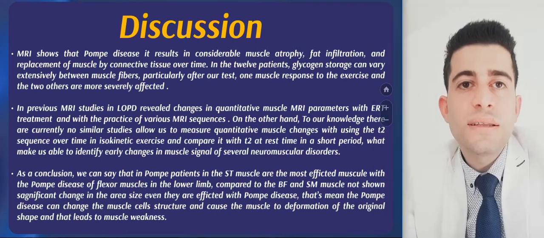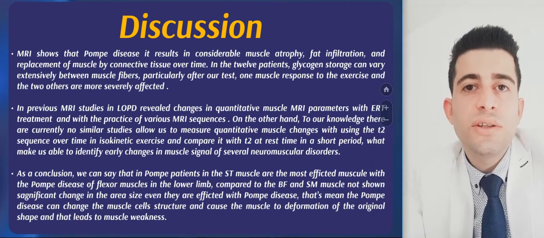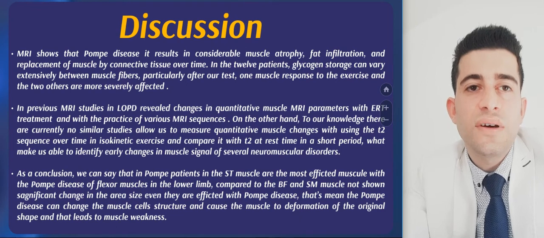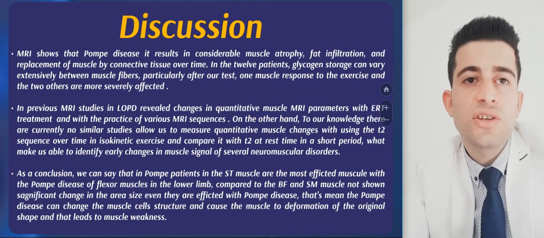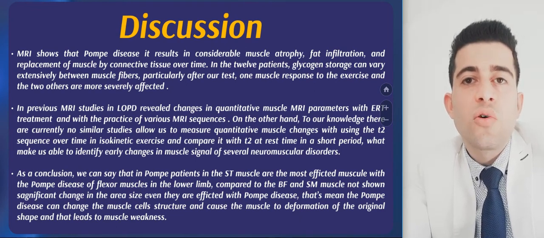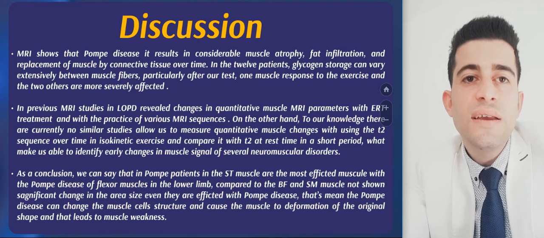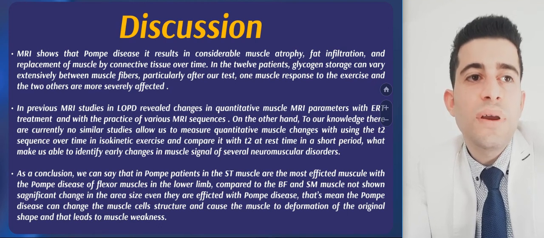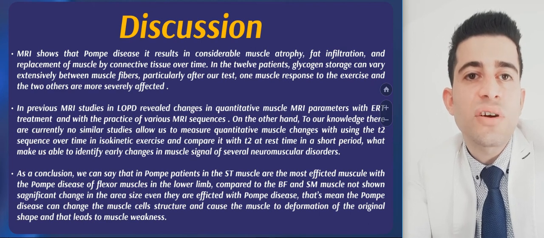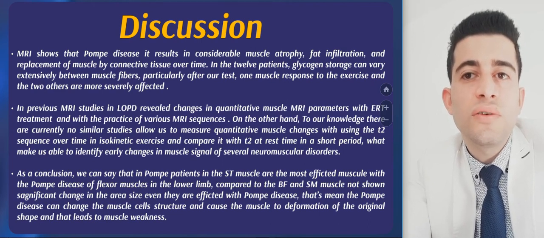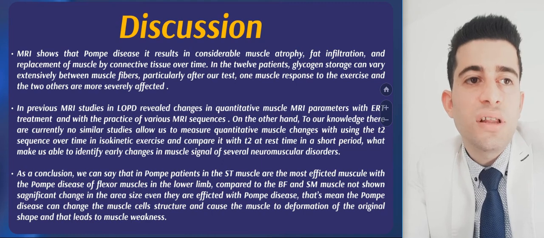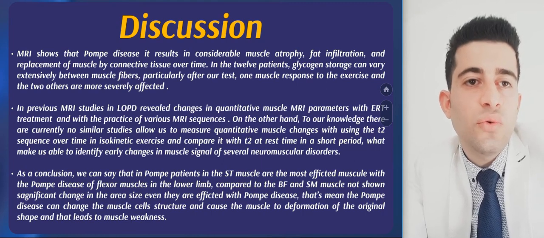As a conclusion, we can say that in Pompe patients the semitendinosus muscle is the most affected muscle of the flexor muscles in the lower limb. The biceps femoris and semimembranosus muscles do not show significant change in the area size, even though they are affected by Pompe disease. That means Pompe disease can change the muscle cell structure and cause the muscle to deform from its original shape, and that leads to muscle weakness.